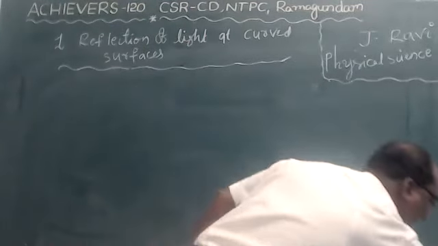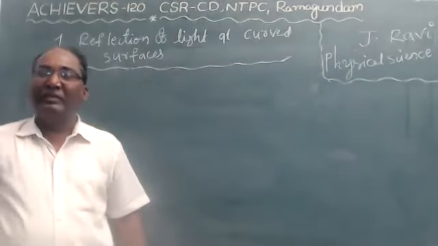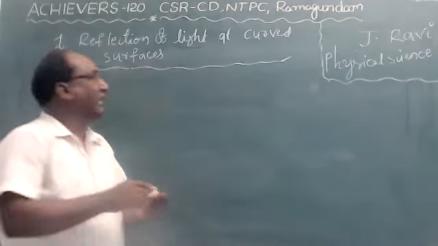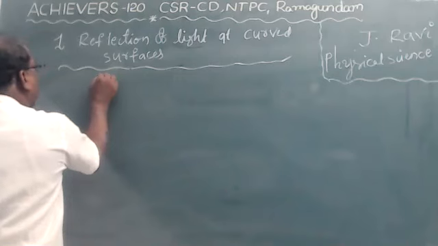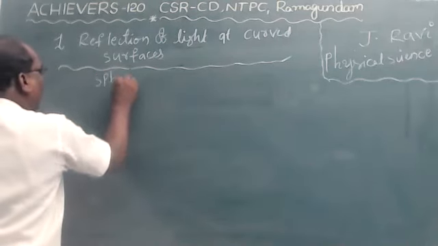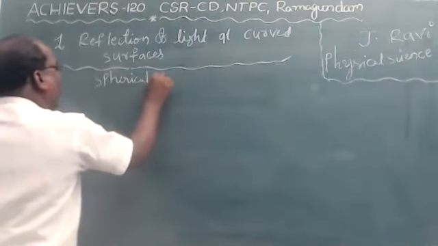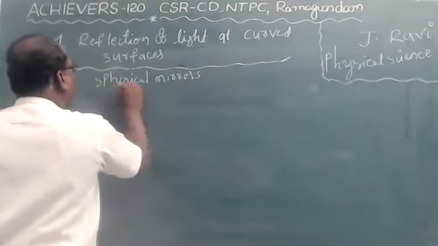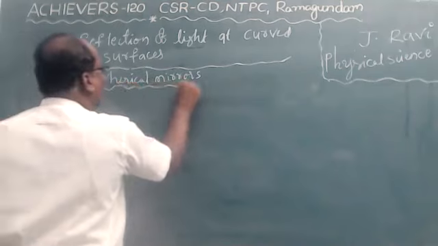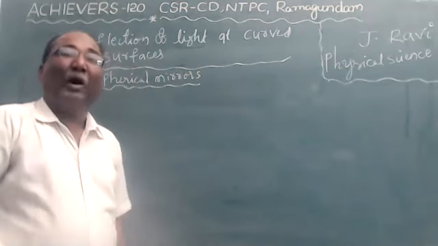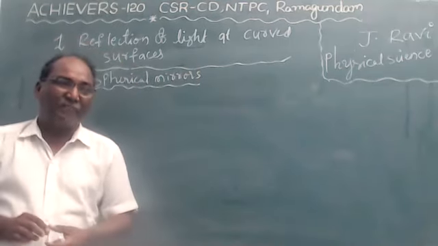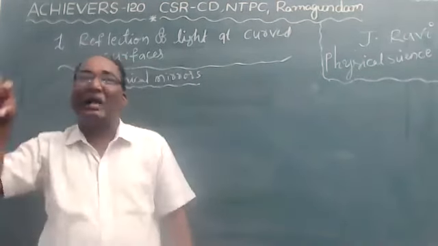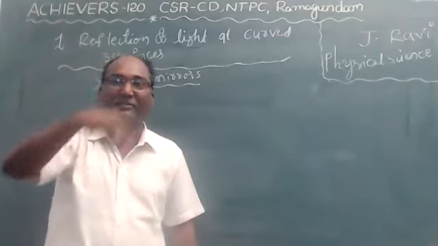So we have the different kinds of mirrors, that is plane mirror and spherical mirrors. Let me see about the spherical mirror in this lesson. What is meant by spherical mirrors? It means a mirror which has a curved reflection surface.